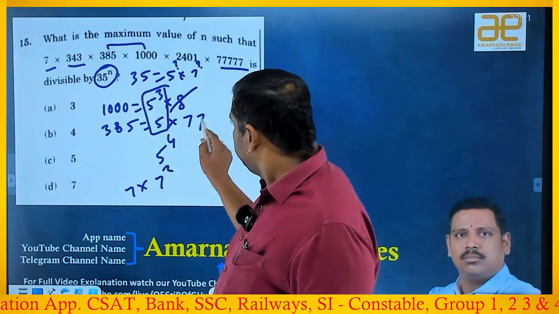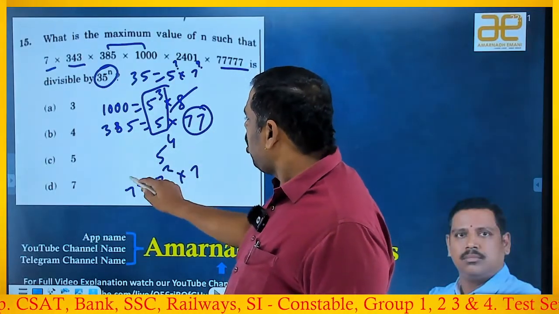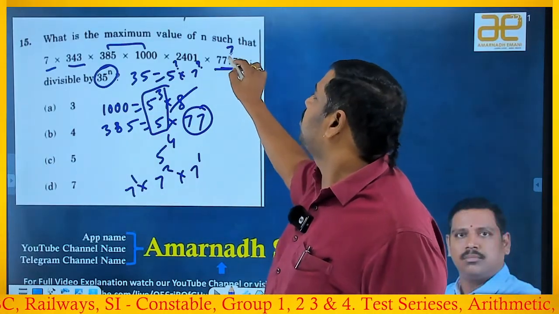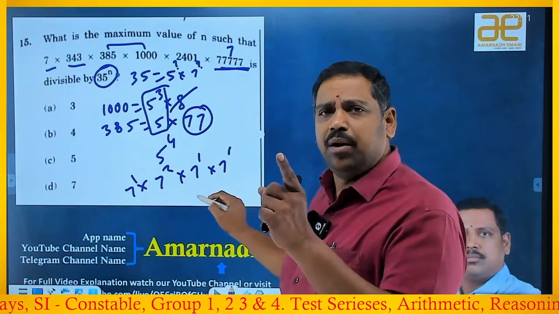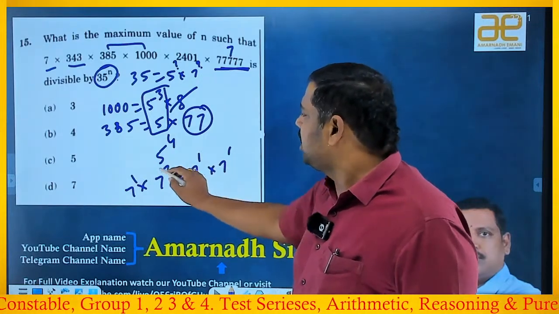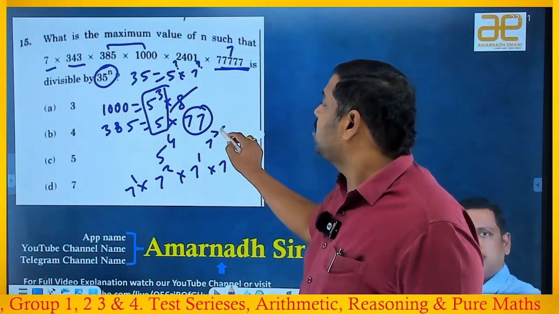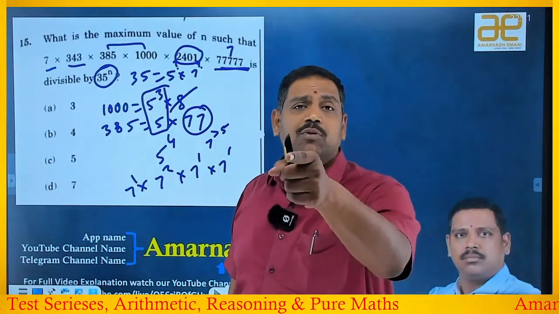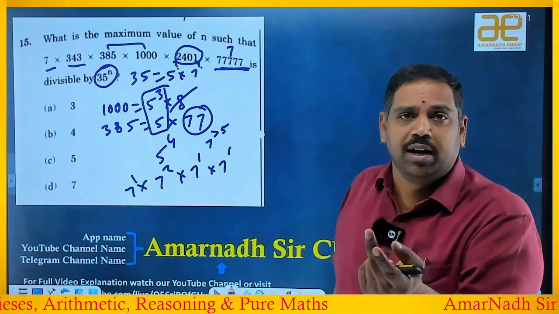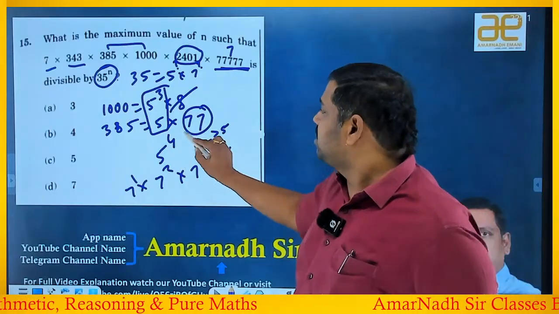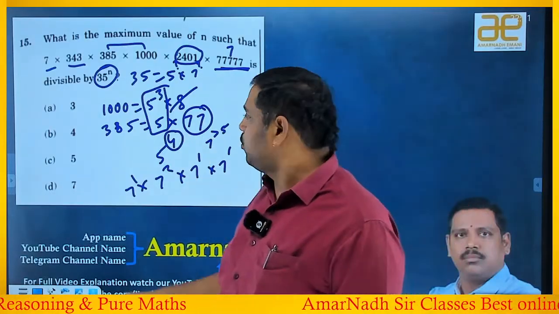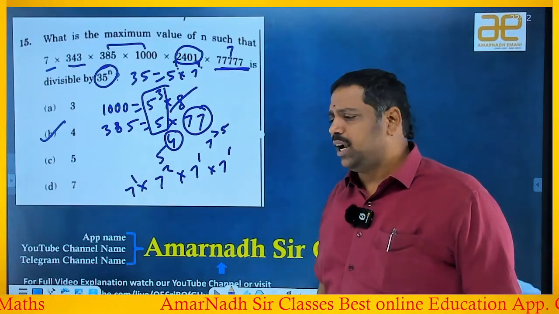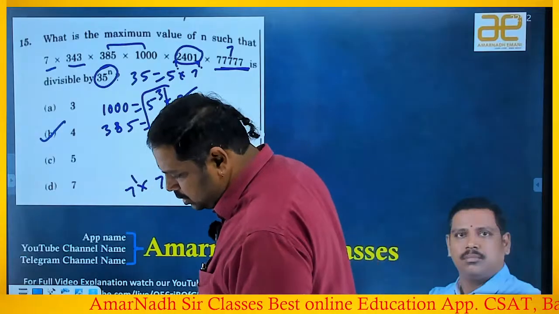And coming to 7, 343 means already 7 cube. In 77777 also you have a 7, right? Already the 7 power you got is 7 power 4. And still, if you observe, this is divisible by 7, right? At least one more 7 is there now. So the 7 power will be 5 or more than 5. And the beauty of 2401 is 49 squared, that is nothing but 7 power 4. Means 7 powers are more in number. So out of these two, whichever is least, those many you will get, right? The least one is 4. So the answer will be 4. The highest power of 35 is how much here? 4. So 35 power n, the value of n is 4. Let's go for the next beautiful question.